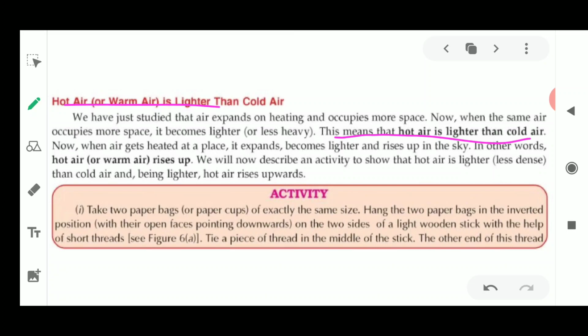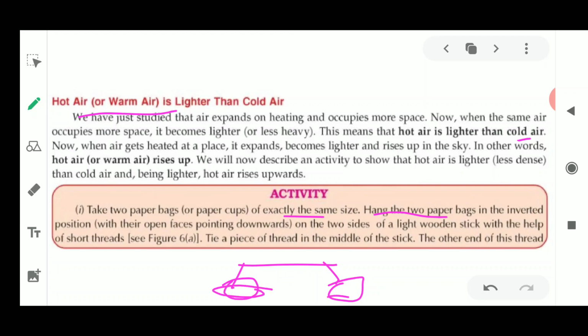So please remember this concept, that whenever air becomes hot, it becomes lighter, and if it cools, then it becomes heavy. Now I will describe an activity to show that hot air is lighter, or less dense, than cold air. In this activity you will take two paper bags, or you can take paper cups also, exactly of the same size. You will hang these two paper cups in an inverted position with the faces pointing downwards.